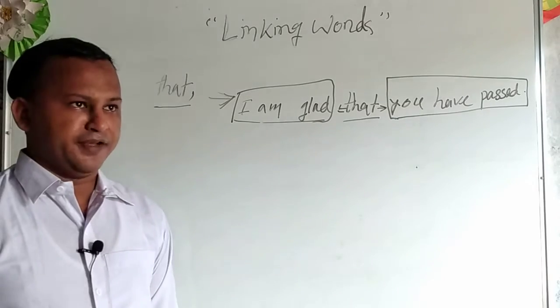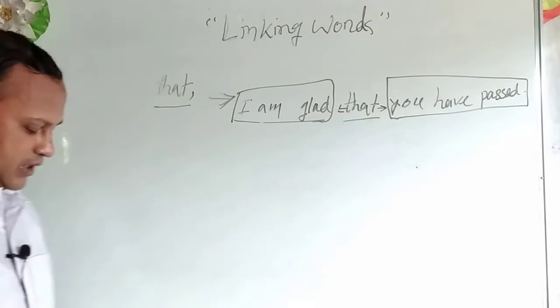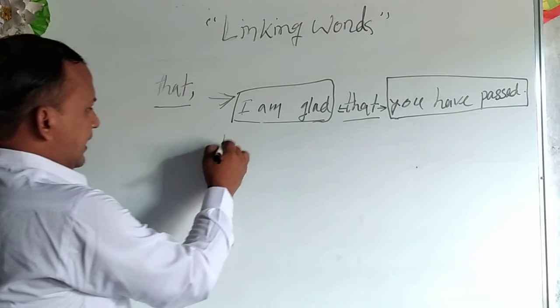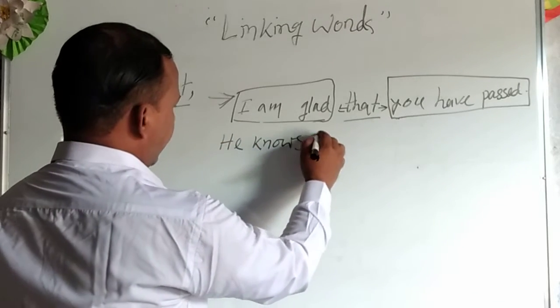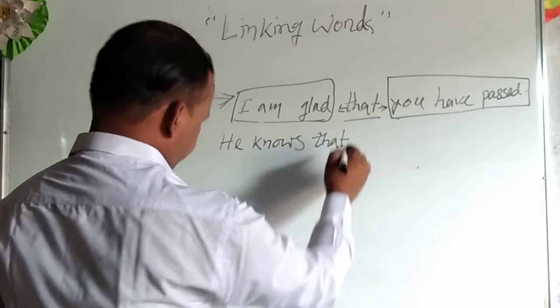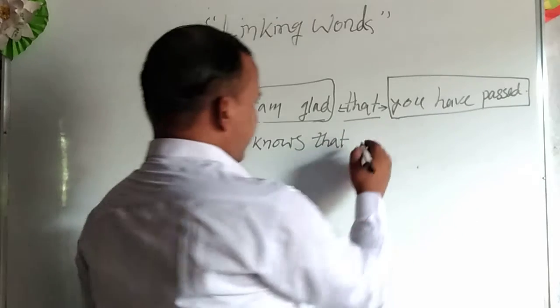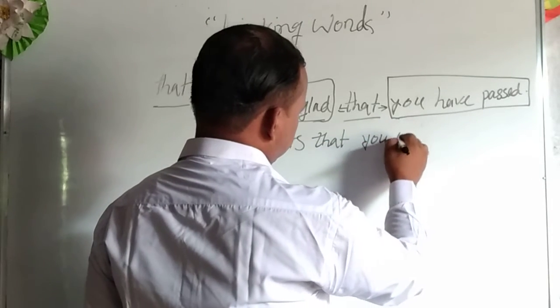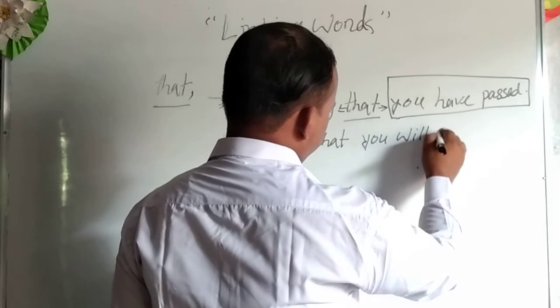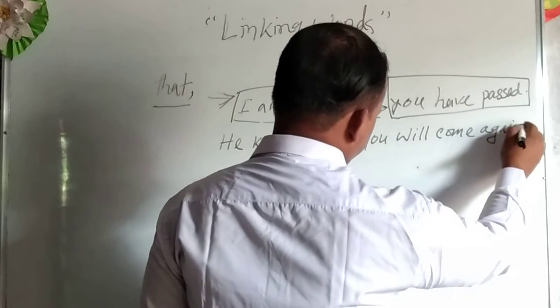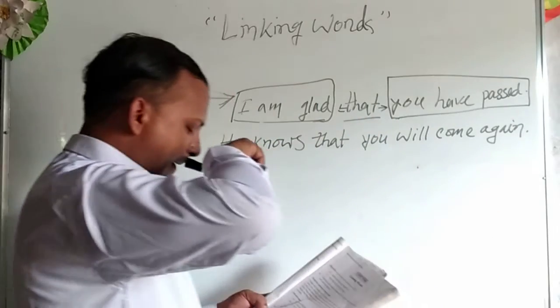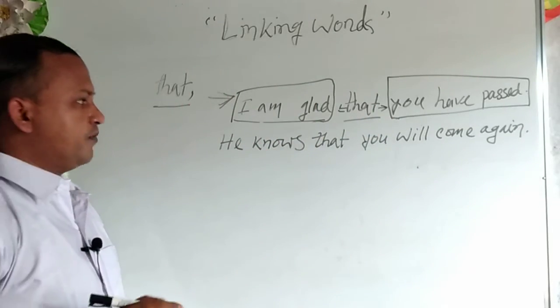Have a look, please, once again. Suppose, he knows that you will come again. Have a look, please.